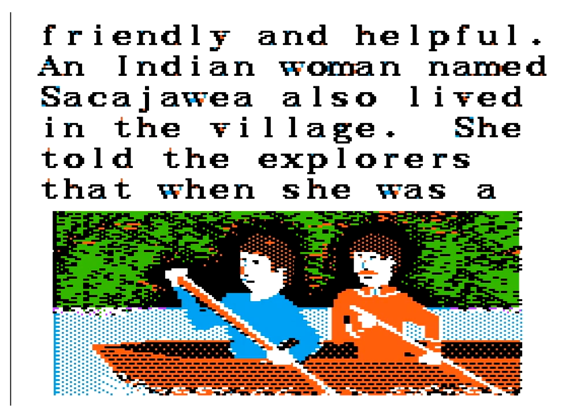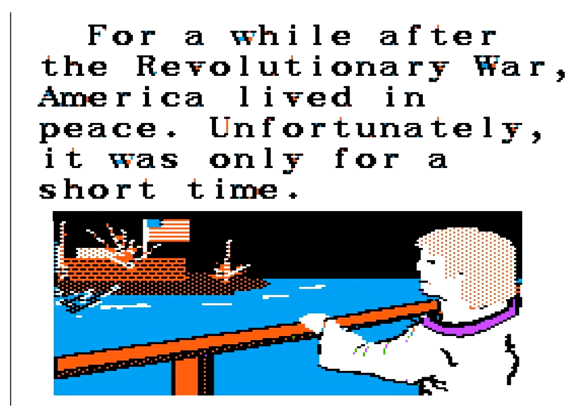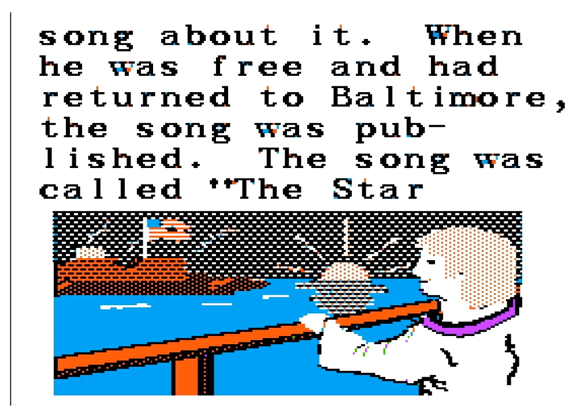An Indian woman named Sacagawea also lived in the village. She told the explorers that when she was for a while after the Revolutionary War, America lived in peace. Unfortunately, it was only for a short time. Song about it. When he was free and had returned to Baltimore, the song was published. The song was called The Star.